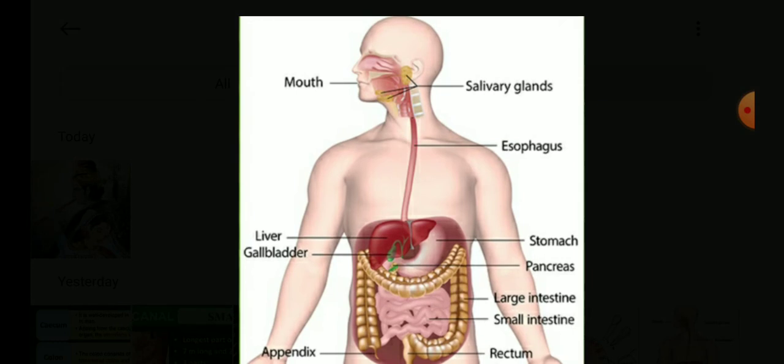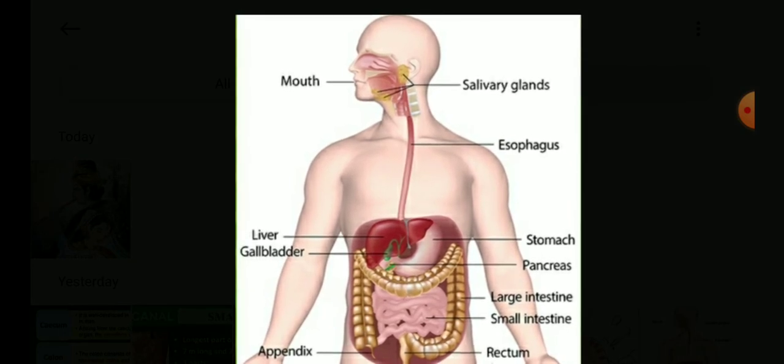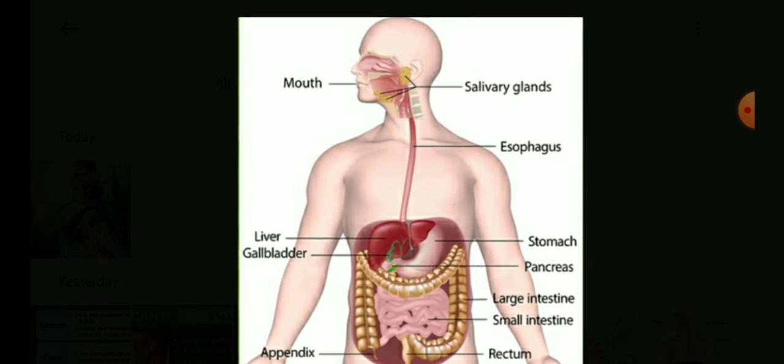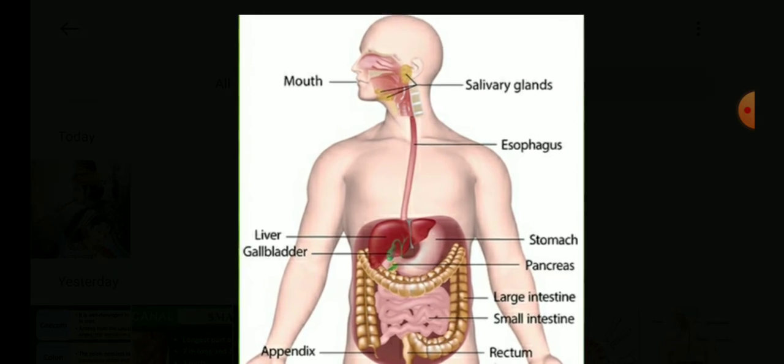And then with the help of the villi, which are present in the small intestine, the digested food is absorbed. Villi are the finger-like projections which are present on the inner surface of the small intestine.